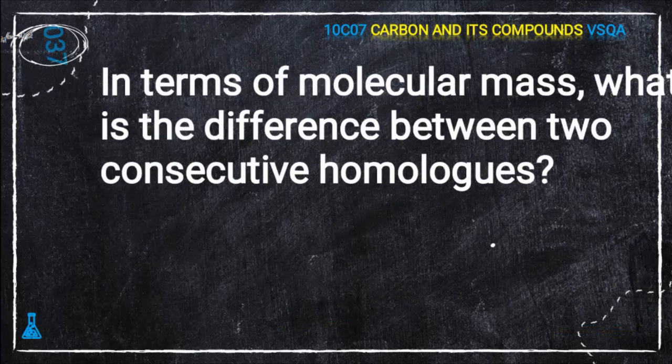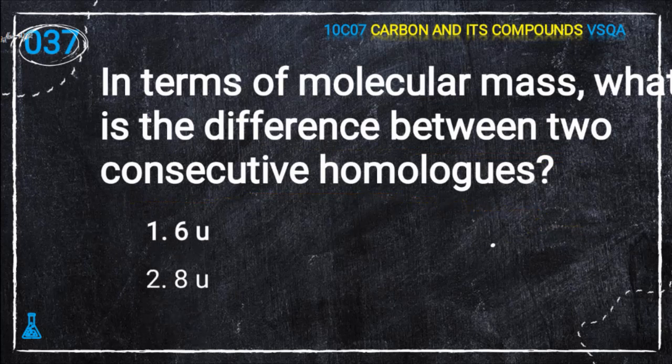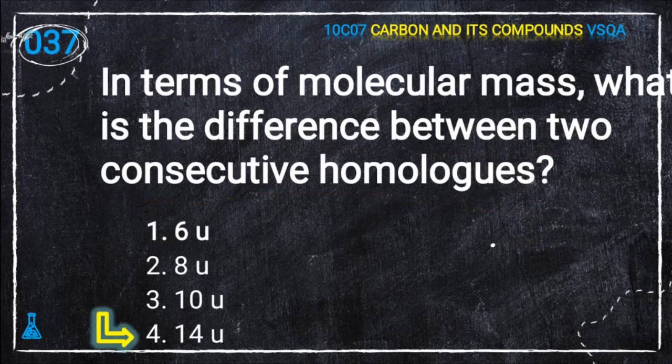Next question, 37th question. In terms of molecular mass, what is the difference between two consecutive homologues? 6U, 8U, 10U, 14U. The correct answer is 14U. How is it 14U? Because the atomic mass of carbon is 12 and that of hydrogen is 1. For one carbon and two hydrogens, it becomes 12 plus 1 plus 1, which is 14. So the correct answer is the fourth option, that is 14U.